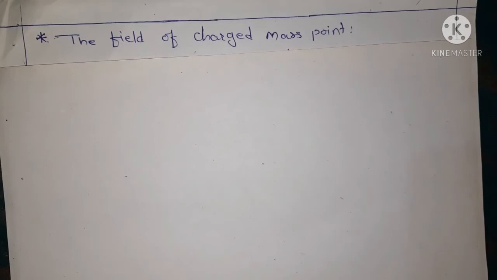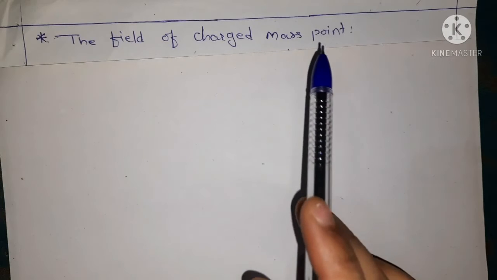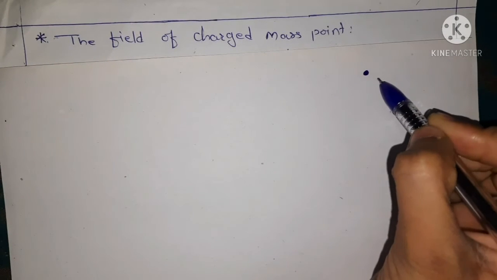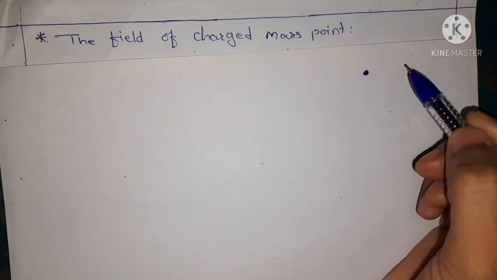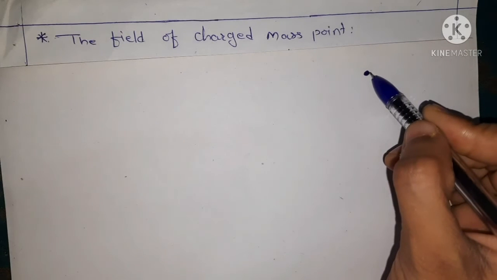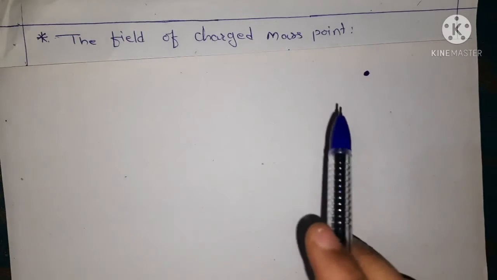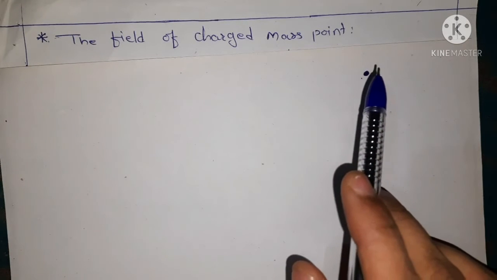Welcome to all. In today's lecture, we are going to see the field of a charged mass point. That is, we have a single point which has no dimension and no other quantity, which is only a mass point. It is a single point which has non-zero mass and non-zero charge. Then we have to find the field of this charged mass point.